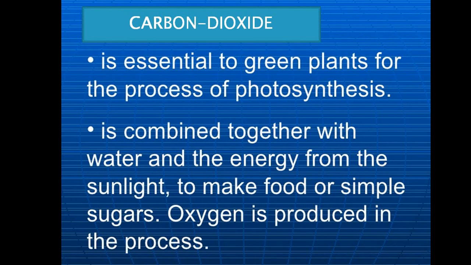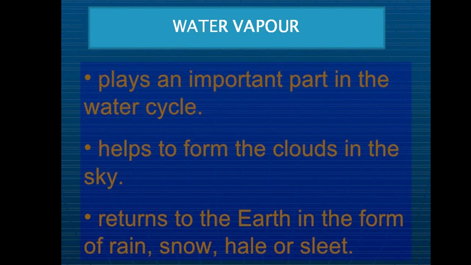Next is carbon dioxide. So carbon dioxide is basically required by all green plants to perform the function of photosynthesis, which is the source of atmospheric oxygen. That means the plants take in the carbon dioxide and they prepare their food. Along with it, the oxygen is given out, and this oxygen is then used by all living organisms for their survival.